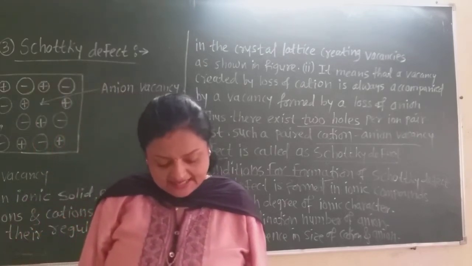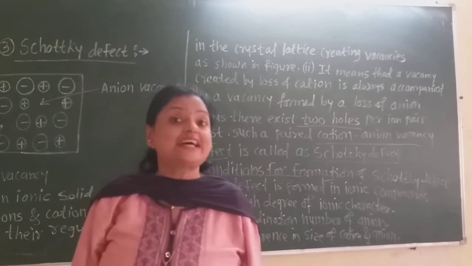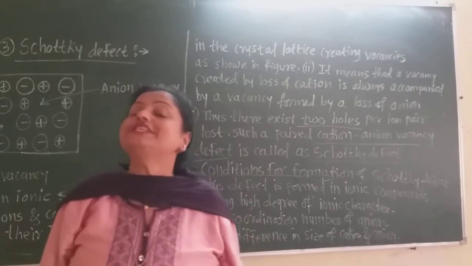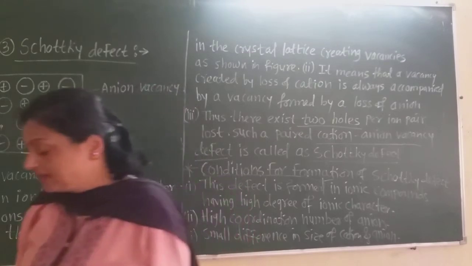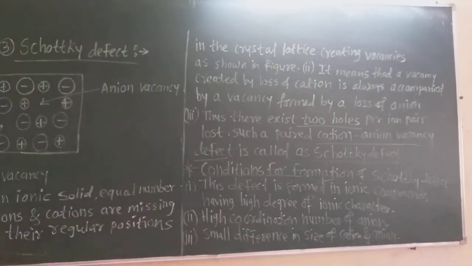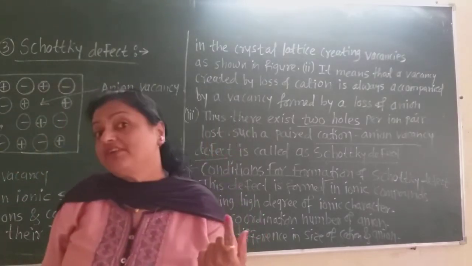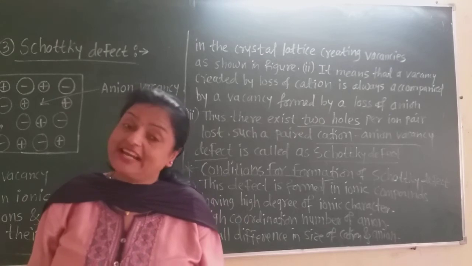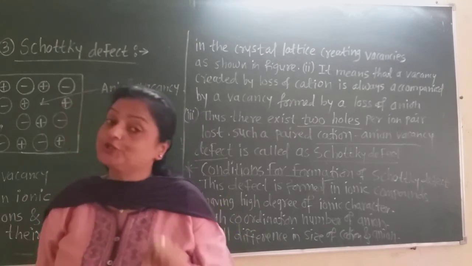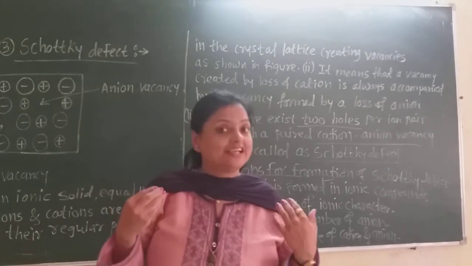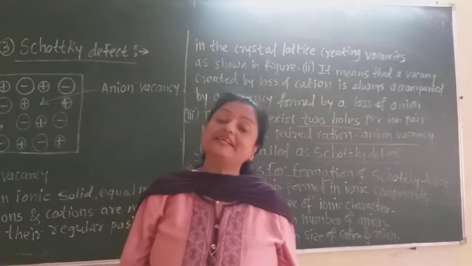And second, the numbers of missing cations and anions are equal. The electrical neutrality of the compound is preserved. I already told you that in this defect, the electrical neutrality is preserved. Why? Because when one cation misses its position, at the same time one anion also misses its position, and therefore the electrical neutrality is preserved or maintained or remains as it is.